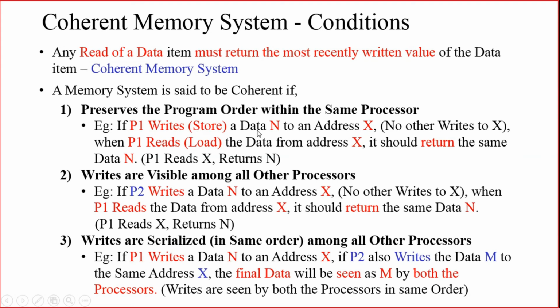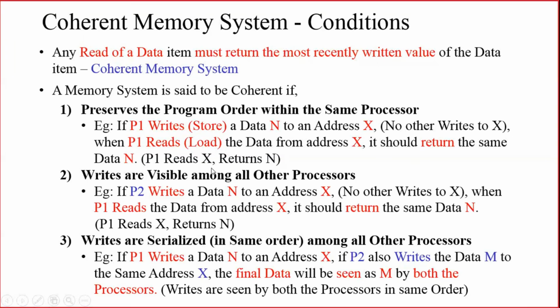So P1 has written a data N in X. If no other writes have taken place, then after some time if P1 reads the data from the same address location X, it should get back the data N. The same data it should get when it is reading from the same address location.